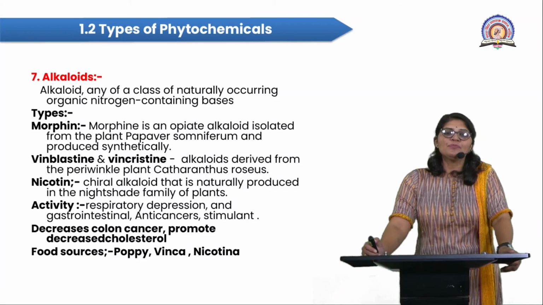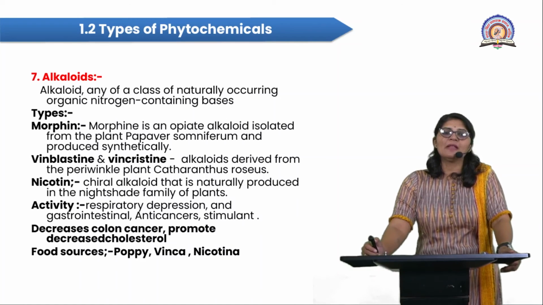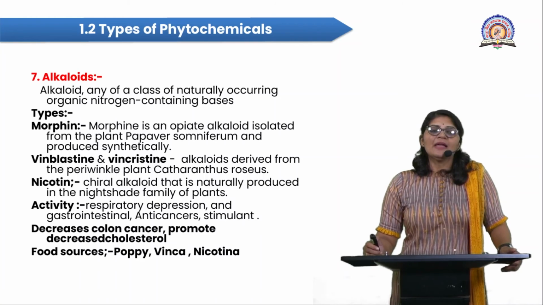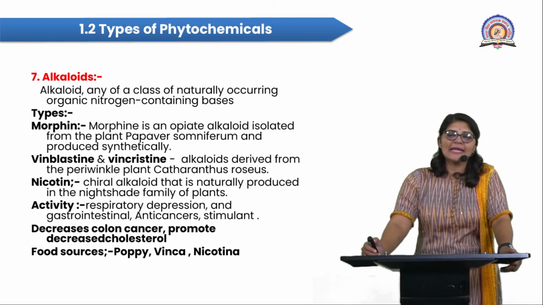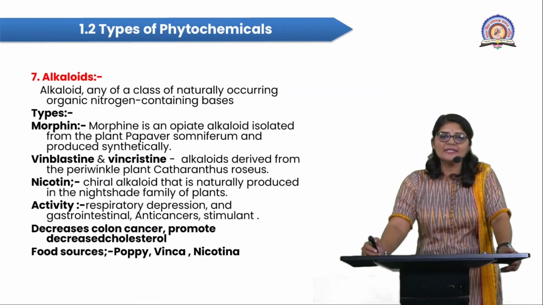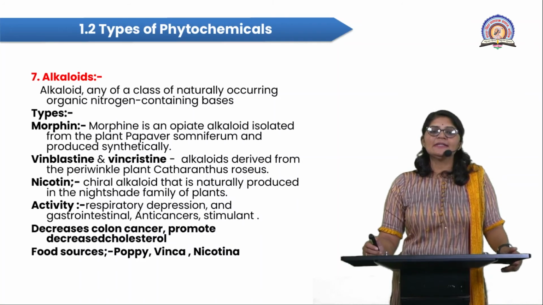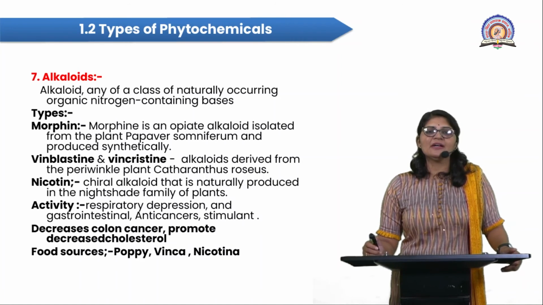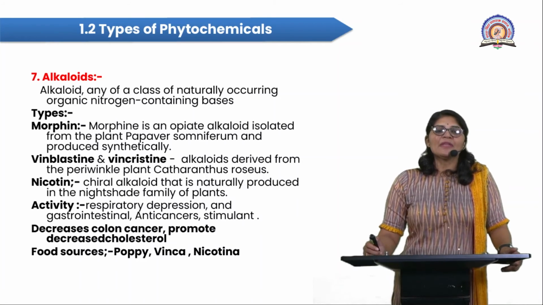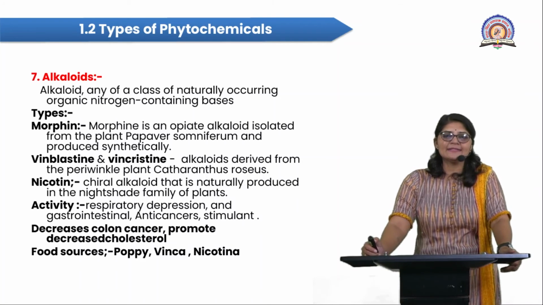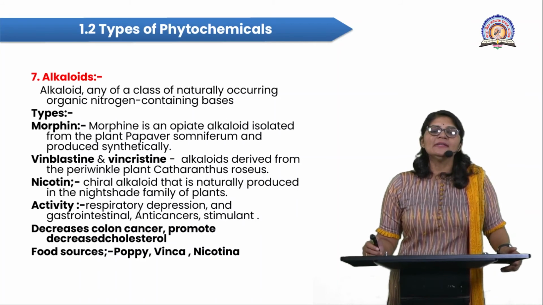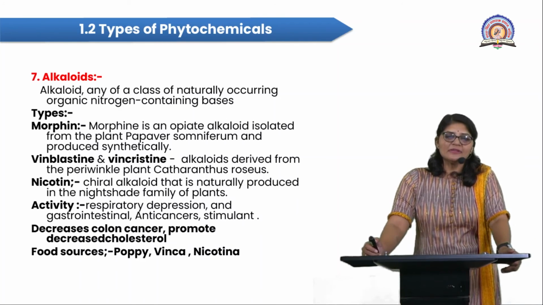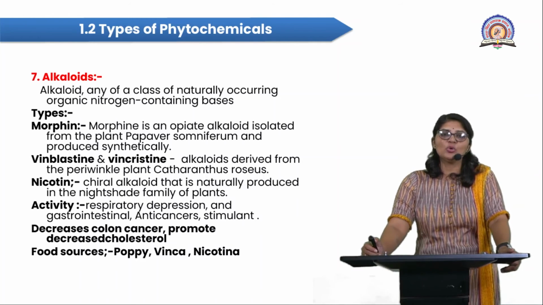Morphine is an opiate alkaloid isolated from the plant Papaver somniferum, and it is also produced synthetically. Then another important alkaloid is vincristine and vinblastine. These are alkaloids derived from the periwinkle. In Marathi we call it the sadafuli plant, and it has anti-cancerous activity. Then nicotine is also one of the important alkaloids. This nicotine is a chiral alkaloid that is naturally produced in nightshade family plants, for example Nicotiana, the tobacco plant.